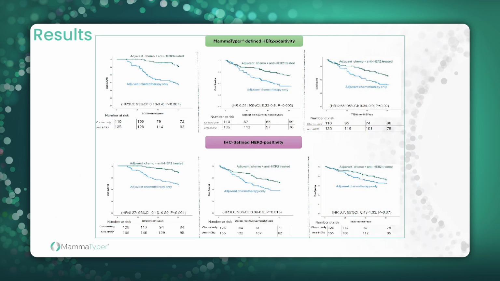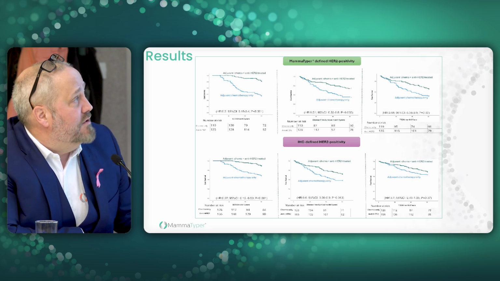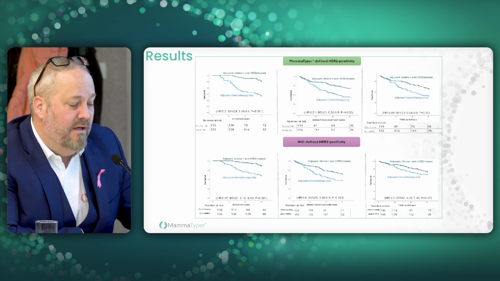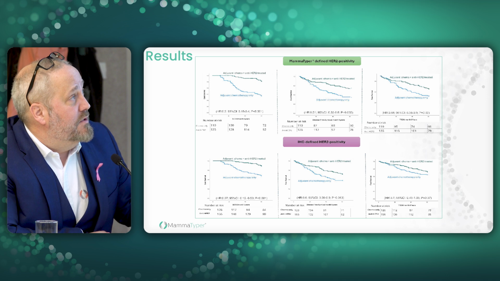So there's a lot of data here to look at. But if you look at it, the top plots there are the mammotyper response to treatment. So you have your blue line, which is the chemotherapy only, and then the green line, which is the anti-HER2 trastuzumab treated. So what you would always expect to see is that those not treated with trastuzumab would have a poorer outcome, whether that's distance-free survival or metastatic. But you would always expect to see a difference between the treated and the untreated. What we saw with the mammotyper results, and this was predominantly, again, because of the reclassification of positive patients to HER2 low, HER2 negative patients, there was a greater differentiation.